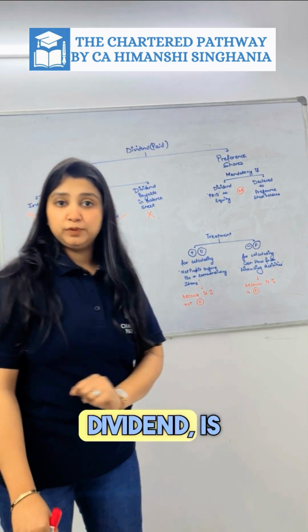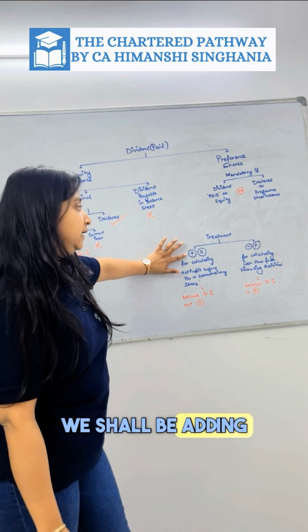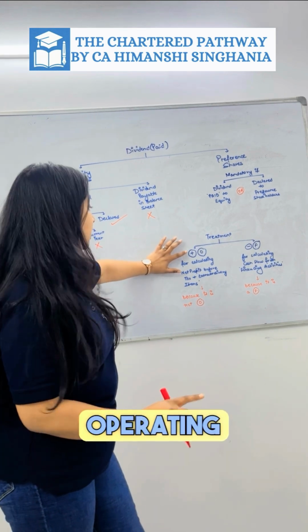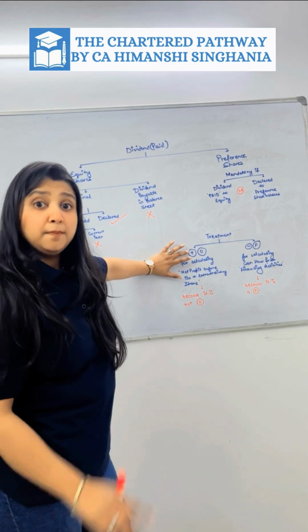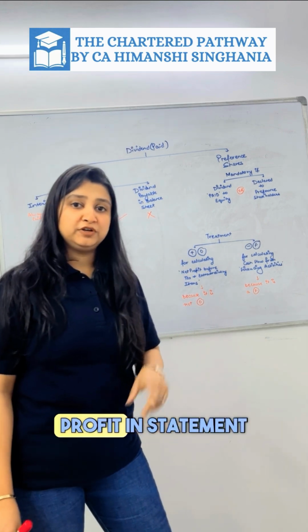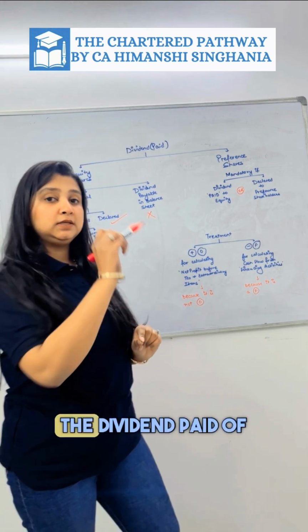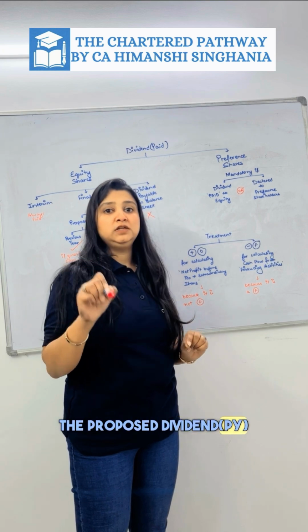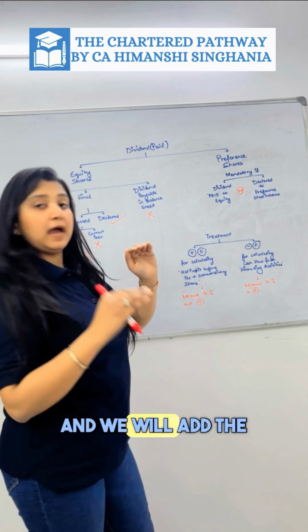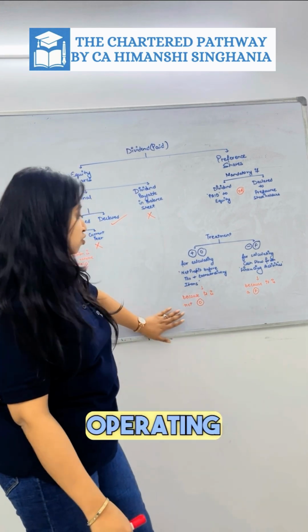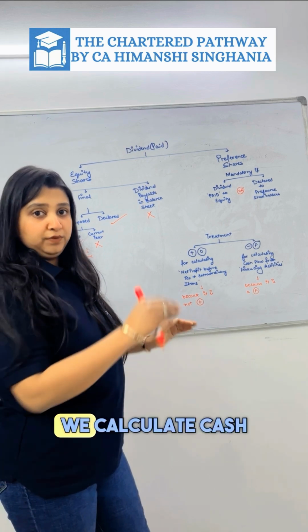Another treatment of dividend is we shall be adding the dividend paid in operating activities, because while calculating the net profit in statement of profit and loss, the dividend paid or proposed dividend is deducted. So we will add this dividend paid because it is not an operating activity. We calculate cash flow